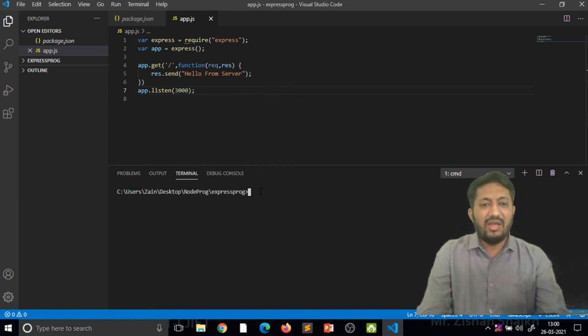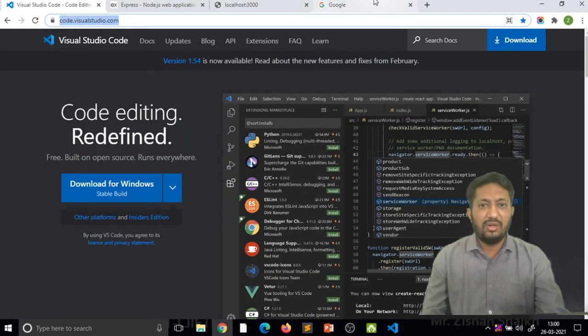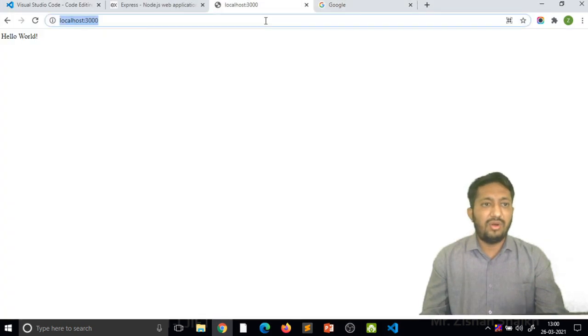Now I'm executing my code on the terminal: node app.js. You can see here my terminal is stopping here. So let's open our browser and go to localhost:3000.